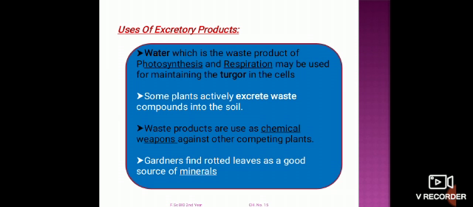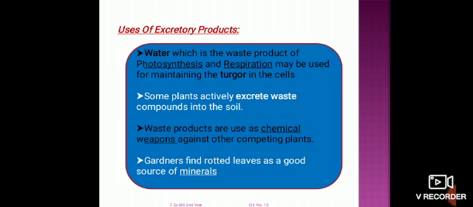When plants need water, they get water from their roots, and turgor pressure develops in the plant, and then the plant keeps all its parts alive and upright. So water is essential for plants to maintain turgidity in the cells.